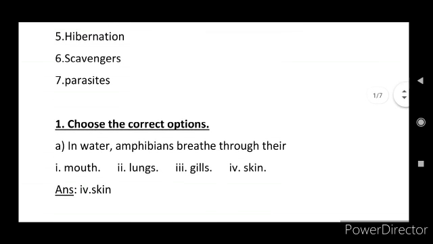Next, the first main exercise: choose the correct options. Question A: in water, amphibians breathe through their: first option mouth, second option lungs, third option gills, fourth option skin. In water, amphibians breathe through their skin. And on land, amphibians breathe through their lungs.